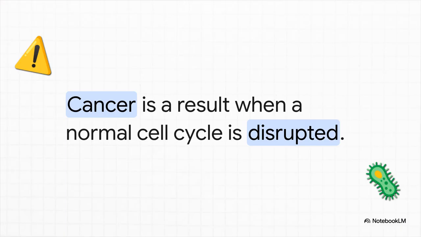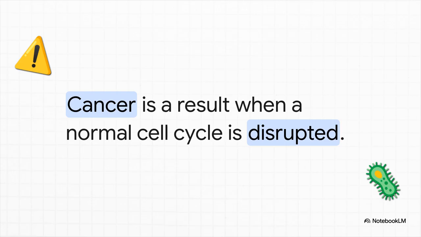So, what happens if this beautiful, intricate system completely breaks down? Well, the crucial point is this. Cancer is fundamentally a disease of the cell cycle. It happens when a normal cell becomes abnormal and somehow manages to bypass these crucial inspections. Normally, your immune system recognizes a damaged cell and destroys it. But if it manages to evade destruction, it continues to divide in a completely unregulated manner.